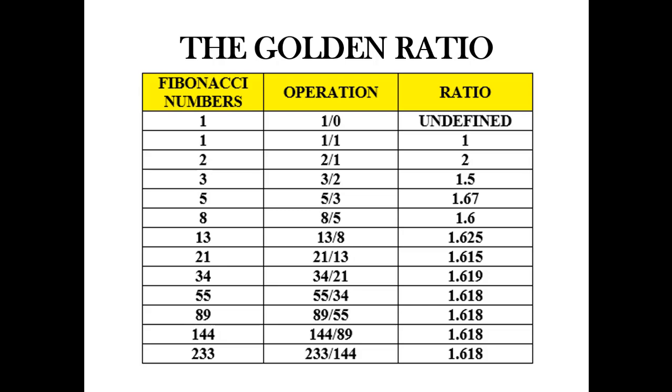And then 55 over 34, the ratio is 1.618. Then 89 over 55, the ratio is 1.618. Then 144 divided by 89, the ratio is 1.618. Then 233 divided by 144, the ratio is 1.618. And as you continue the process, you will get a ratio of 1.618.